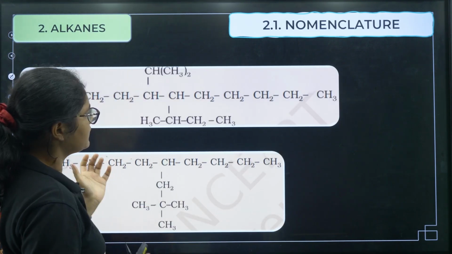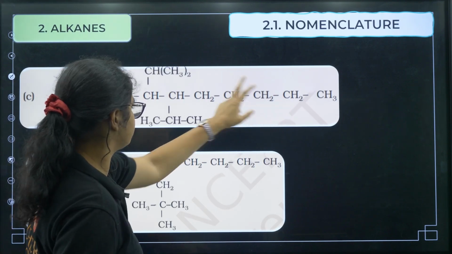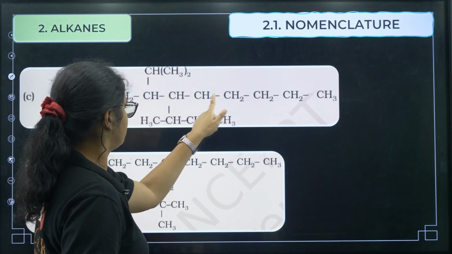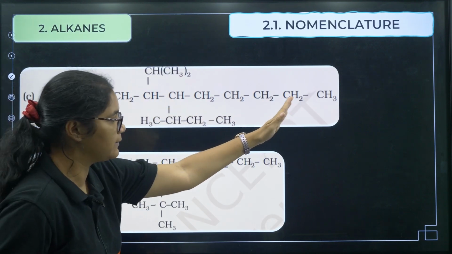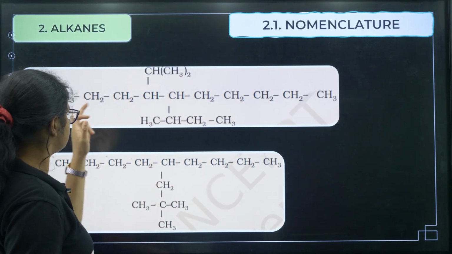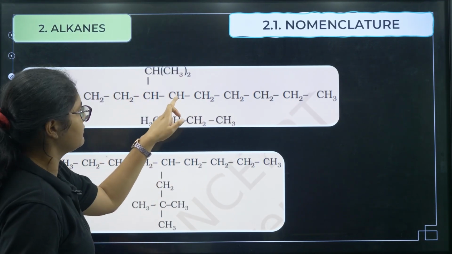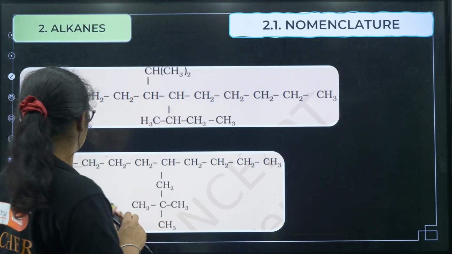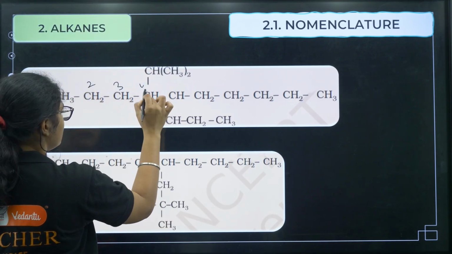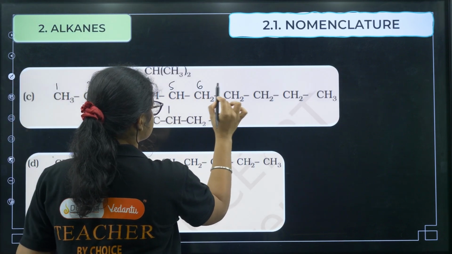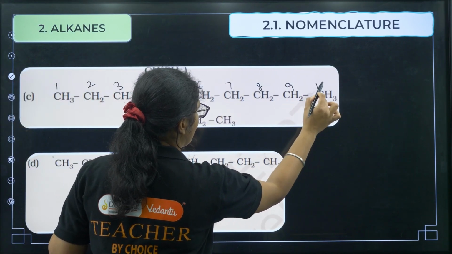Now if you see the longest carbon chain, you can easily find this will be the longest one: 1 2 3 4 5 6 and 7. You are getting substituents on 6 and 7 if you number from that side, but if I number from this side, I'll get 1 2 3 4 and 5, right? 4 and 5 are smaller numbers, so definitely the numbering should be done on this side: 1 2 3, 4th position, 5th position, 6th, 7th, 8th, 9th and 10th.